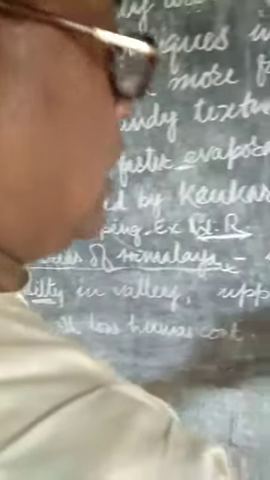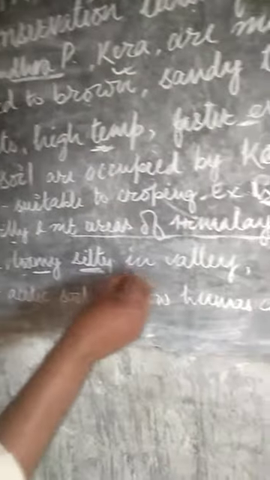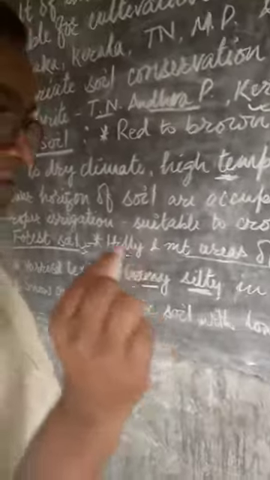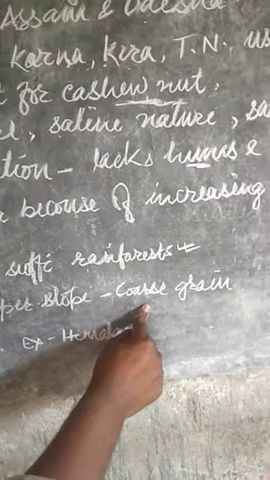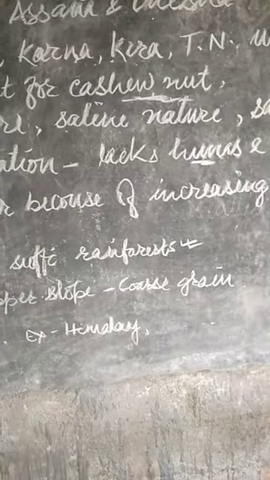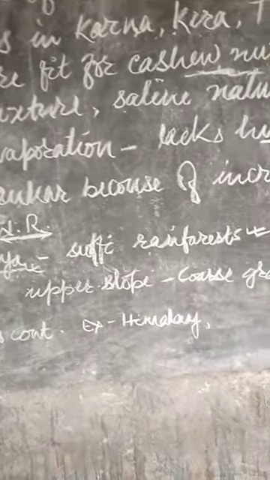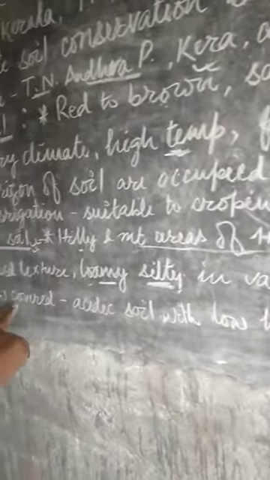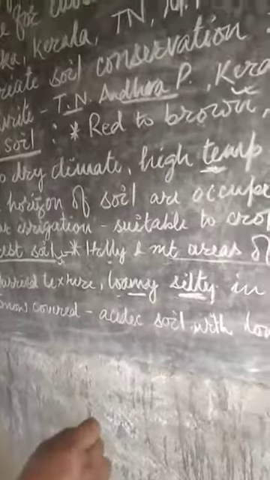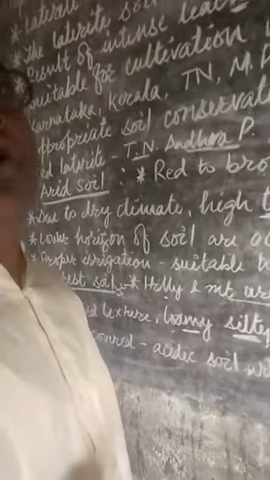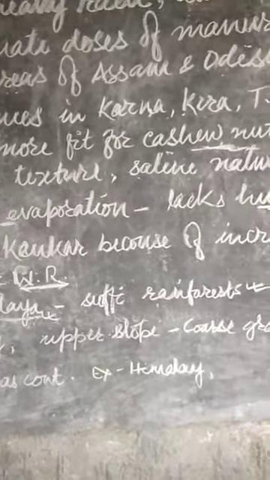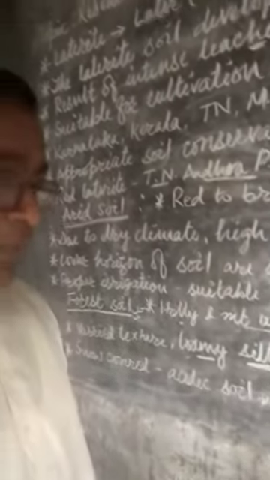In the upper slope, there is varied texture. It means in the lower valley the texture of the soil is somewhat fine, while on the upper slopes of the Himalayas there is coarse grain, where the soil texture has bigger particles. And in snow covered areas of the Himalayan regions the soil is acidic with low humus content, because due to extremely cold conditions a very little amount of bacteria and microorganisms can grow there.